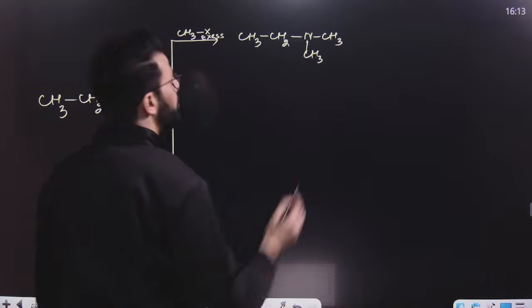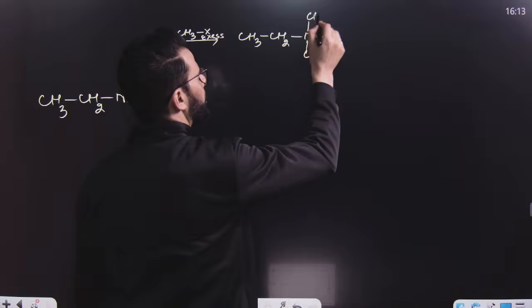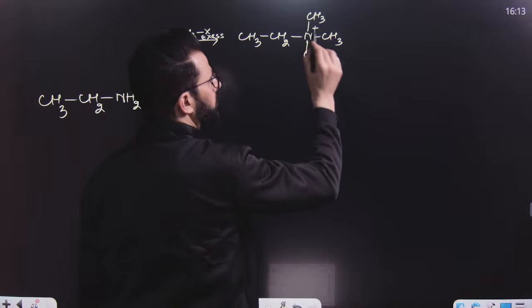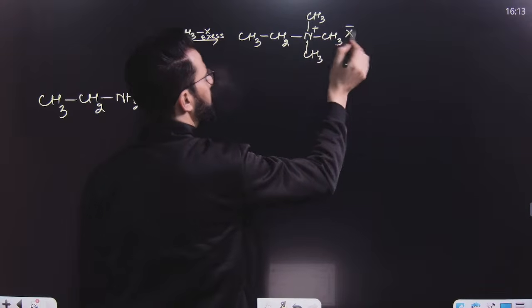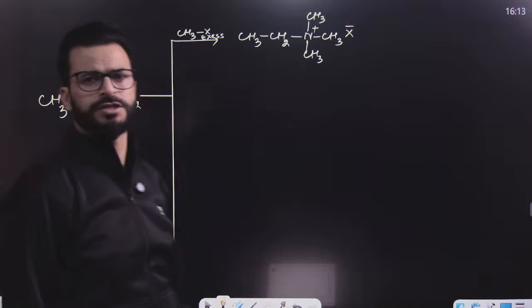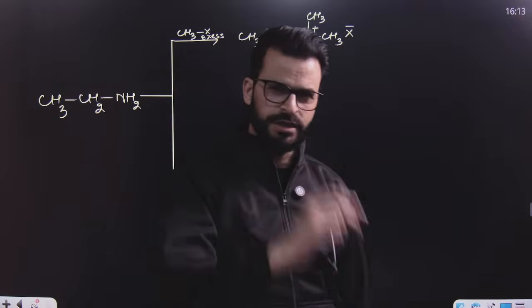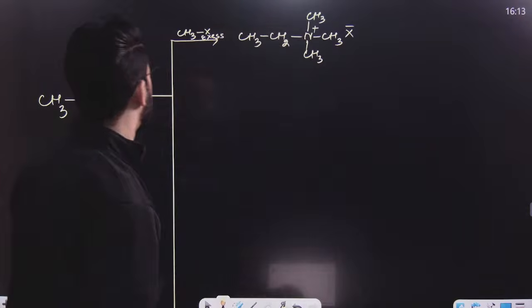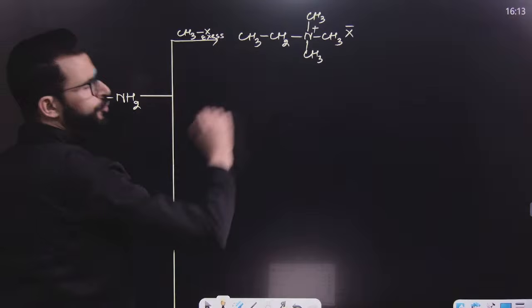Let me show over here. So a quaternary ammonium salt forms, and to this positive part, X minus will be attracted. This is known as a quaternary ammonium salt. This is known as Hoffmann exhaustive methylation method.